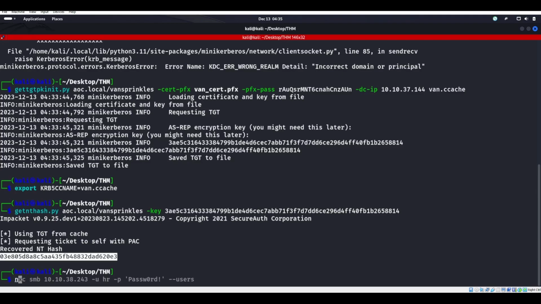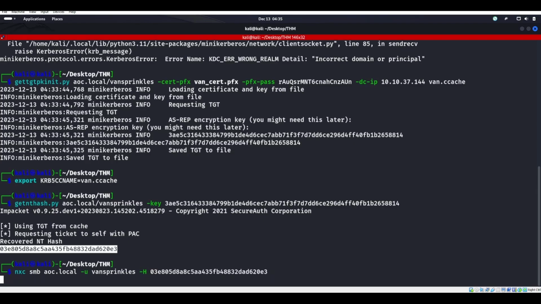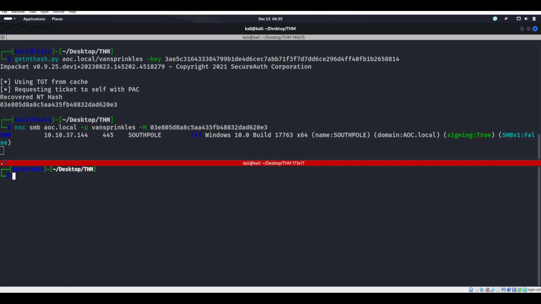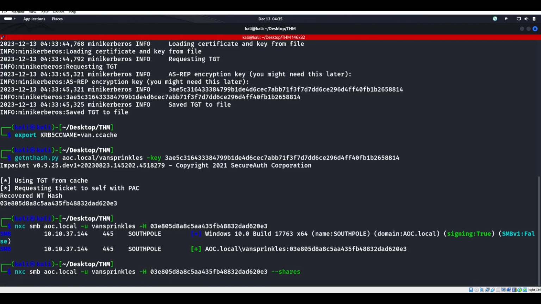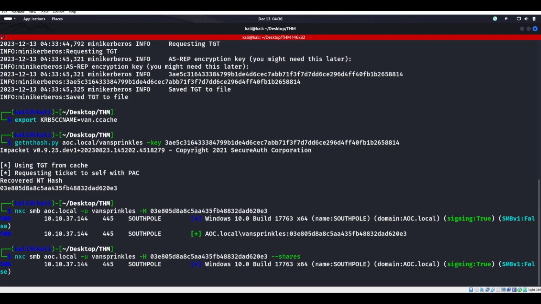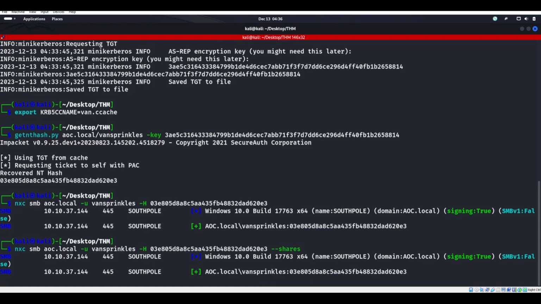So now we can go ahead and see what this guy can do, right? I wonder if I can do AOC.local. Never really tried that. Yes, we can. Awesome. So let's go ahead and do a share attack, see if we have anything anywhere. It's not saying that we pwned anything. However, what's kind of weird is that we can still look at the administrator's desktop. That's just kind of strange.